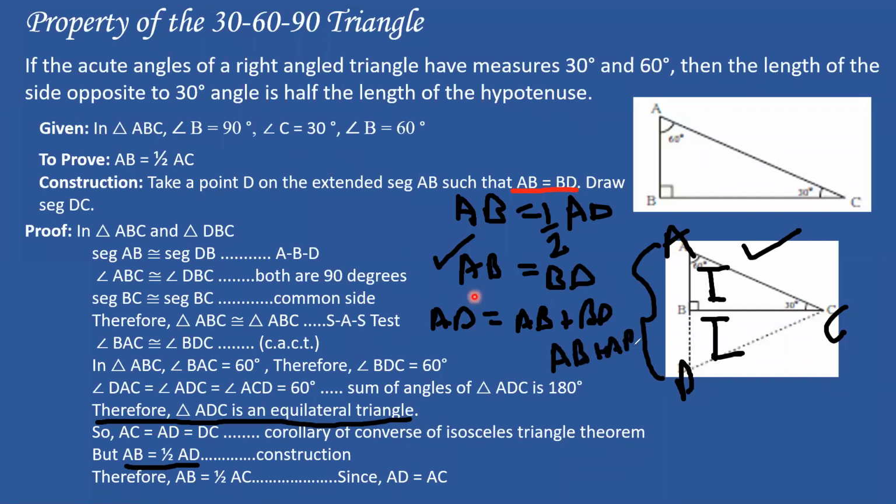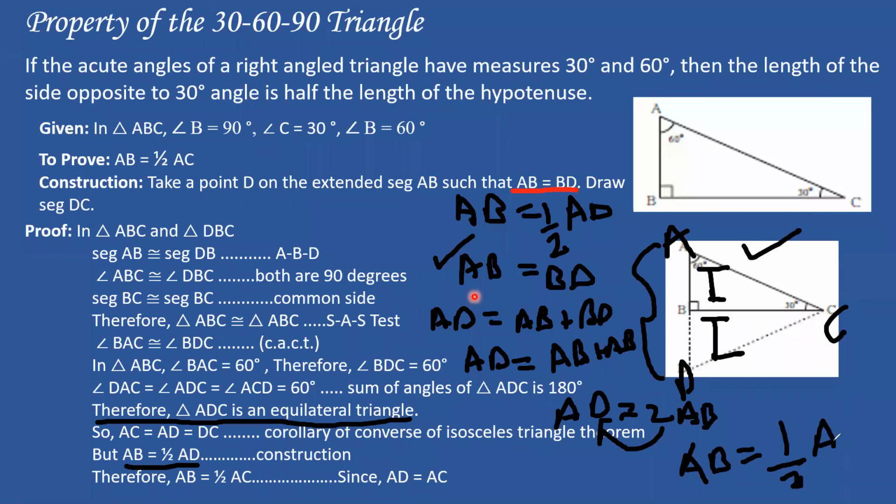So now what I get is AD is equal to 2AB. AD is equal to 2AB, and now I just take that 2 on this side. So what will it be now? AB will be equal to half AD. Okay. So this is how we got it. If you want to keep this with you, take a screenshot of this annotated screen.